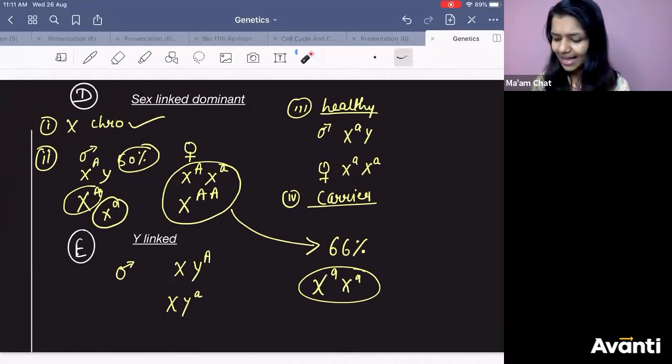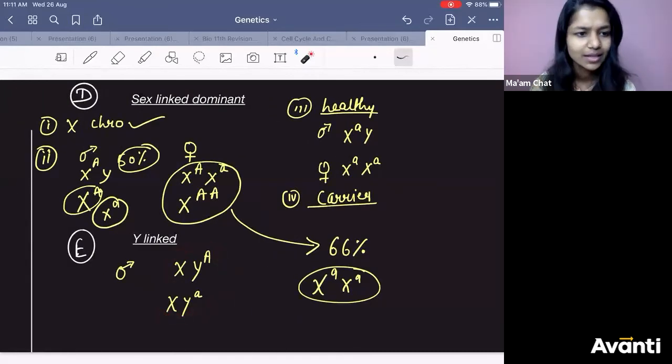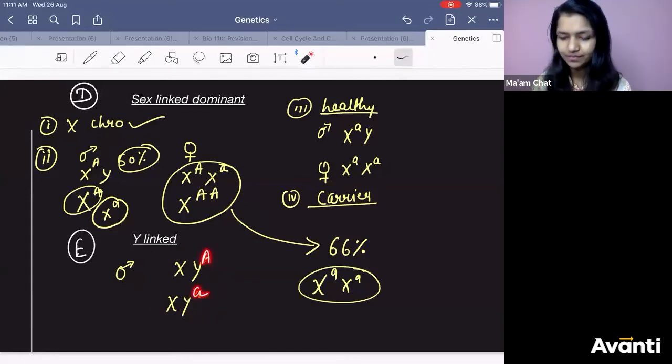Pritish, it can be in both conditions. If it is Y-linked, it can be dominant or recessive. If it is dominant, it will happen in male. If it is recessive, then also it will happen in male. Got it, Pritish? It will always happen in males; whether it is dominant or recessive doesn't matter much. It will happen in male only.